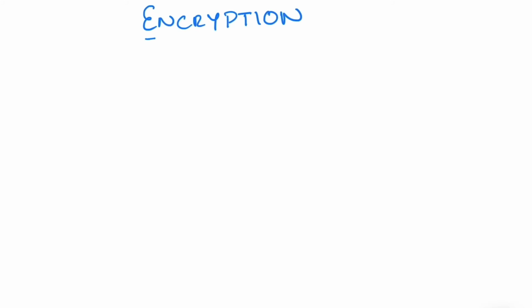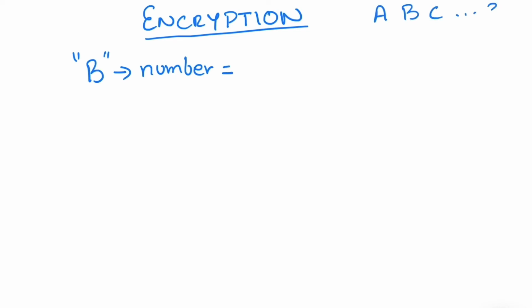Suppose you want to send a message to someone. For simplicity, let that message be just a single letter, for instance B. Now you need to convert it into a number so that the encryption process is possible. So let's number the alphabets from A to Z as 1 to 26, and everyone knows about this process. This is not the encryption. We have related a number with B, which is 2. So now let us encrypt the number 2.